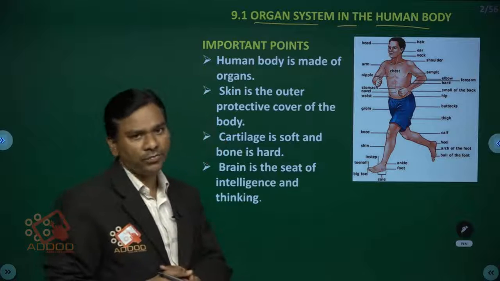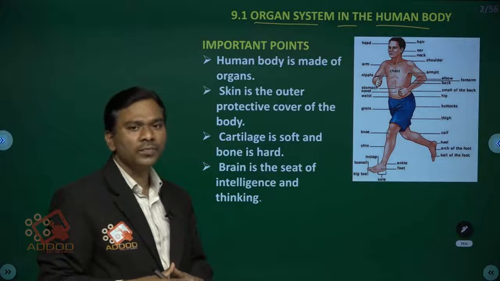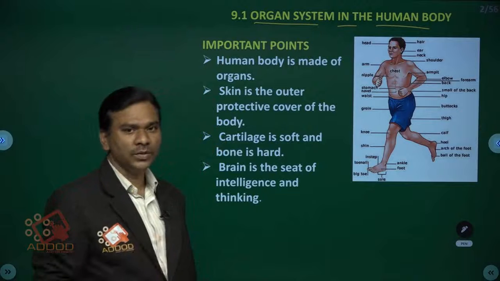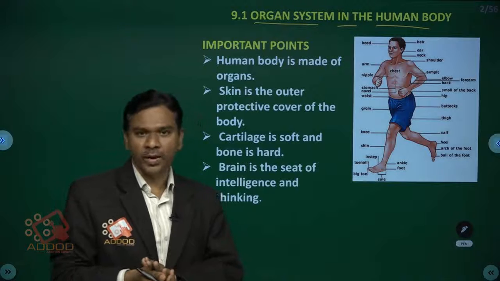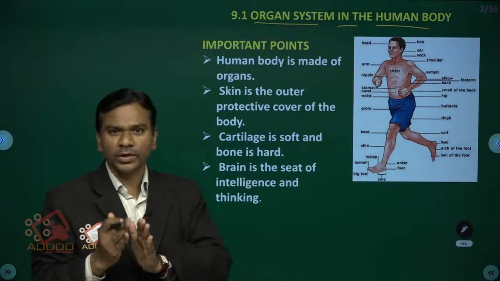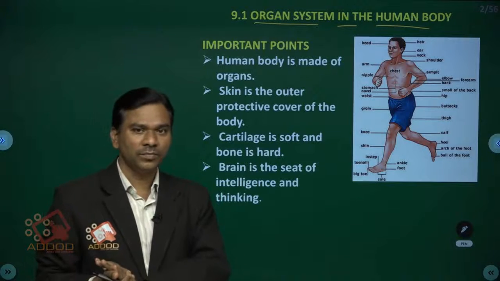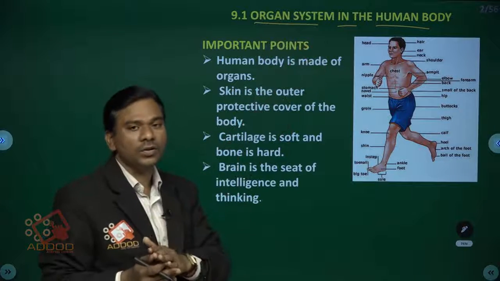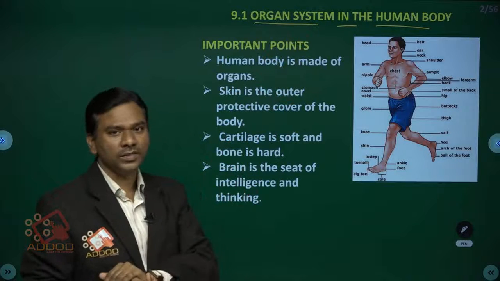So how are the organs formed? Initially, children, in any living organism, the cell is the basic structural and functional unit. A group of cells together form a tissue. Tissues together form organs. Organs together form organ systems. Organ systems together form an organism.